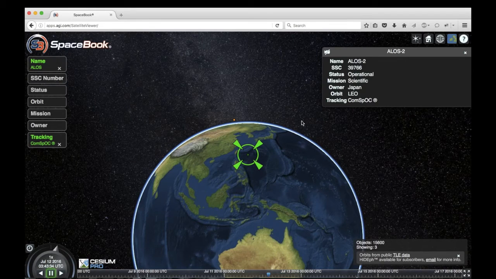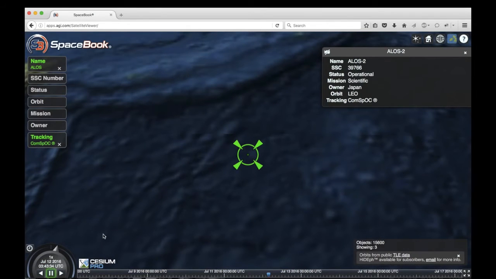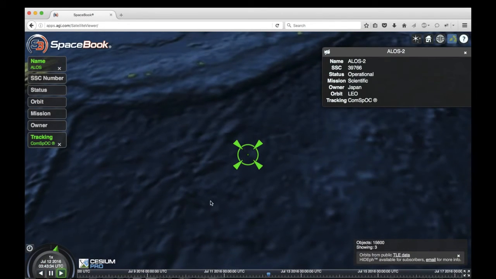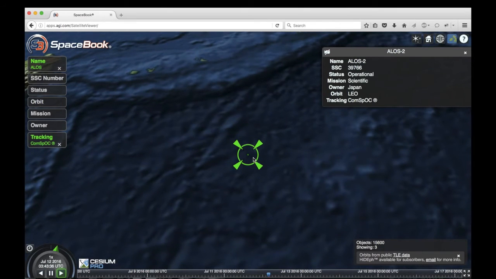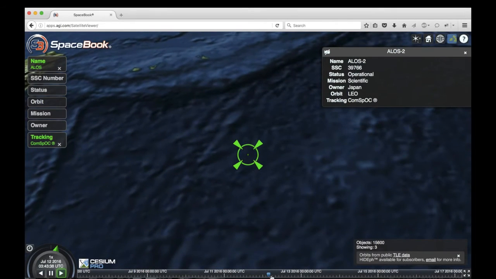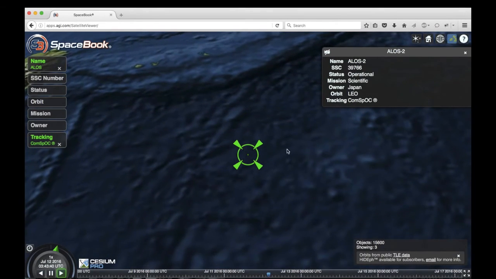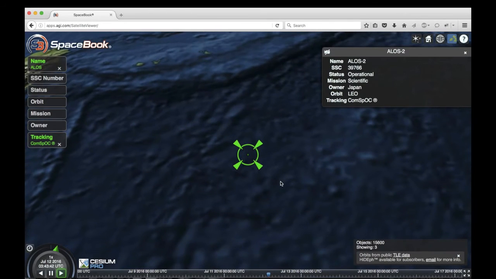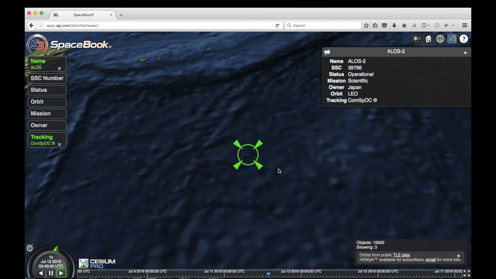So if you want to, let me clear that away. If you click on that little button right there, there it is. And also if you look down here and click on the simulation button, that'll start moving forward. And this shows you where the satellite is at the moment that you click. It shows the actual orbit, right? So this is really amazing.